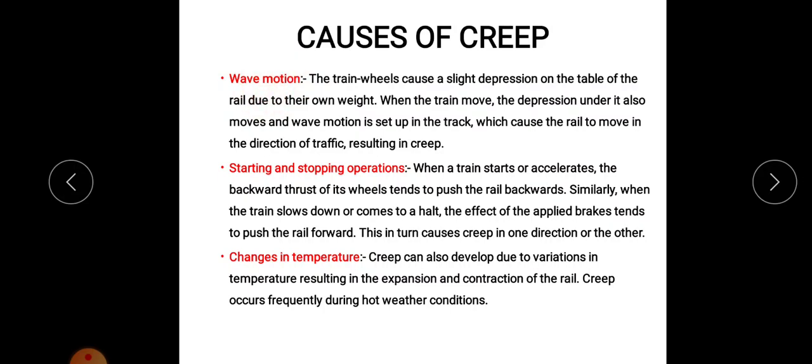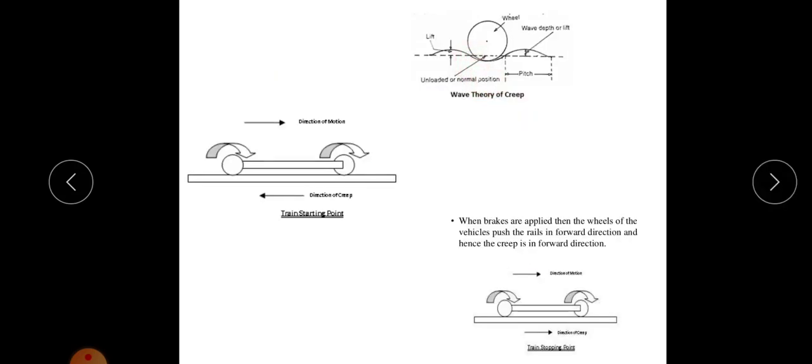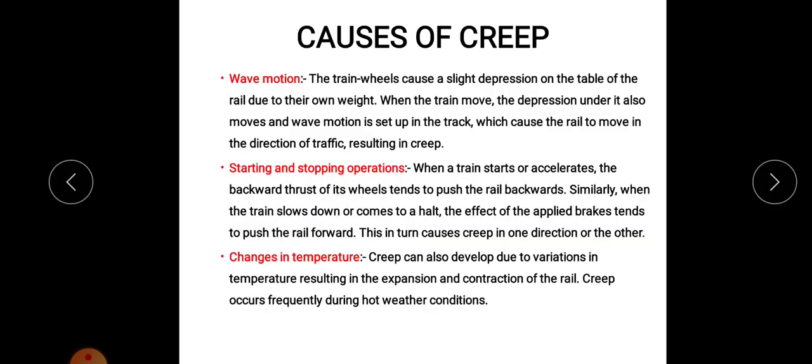Wave motion means the train wheels cause a slight depression on the table of the rail due to their own weight. When the train moves, the depression under the train will also move, and a wave motion is set up in the track.